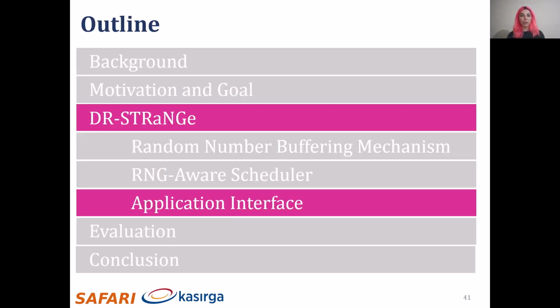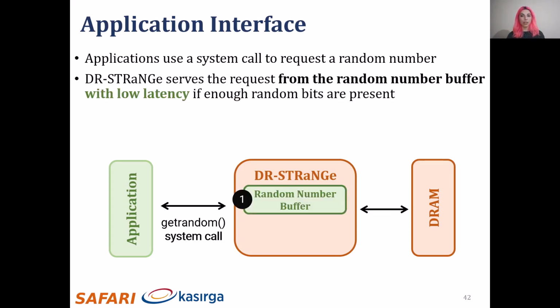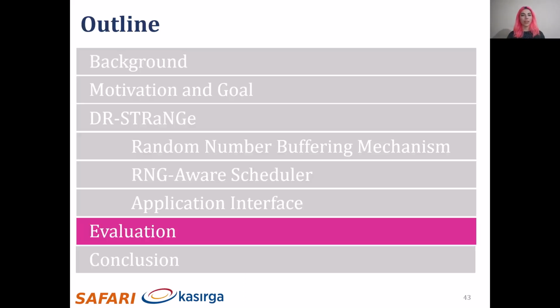The third component of DR-STRaNGe is the application interface. Applications use the existing getRandom system call, which is modified to support DRAM-based TRNGs, and communicate with DR-STRaNGe. If there are enough random bits in the random number buffer, DR-STRaNGe serves the request from the buffer with low latency. Otherwise, it will generate random numbers with low RNG interference and serve the request. I will share the key evaluation results next.